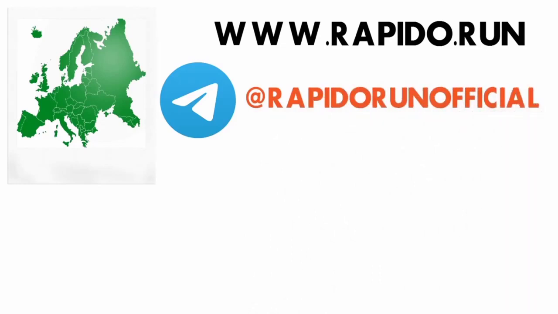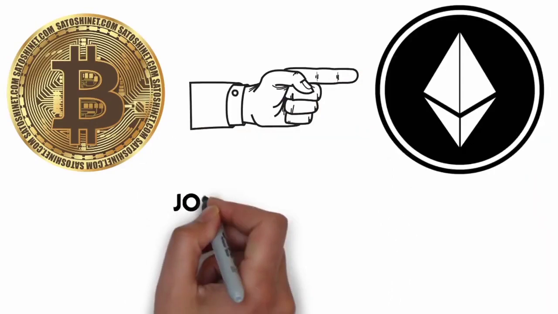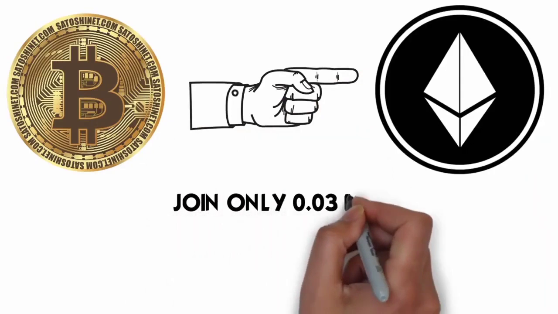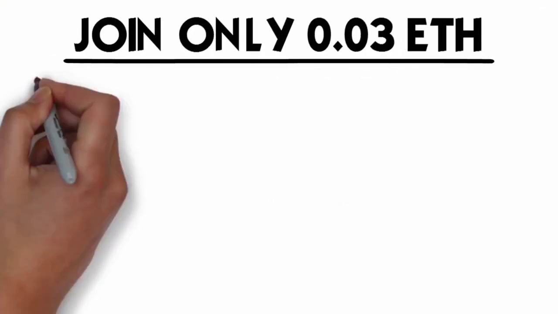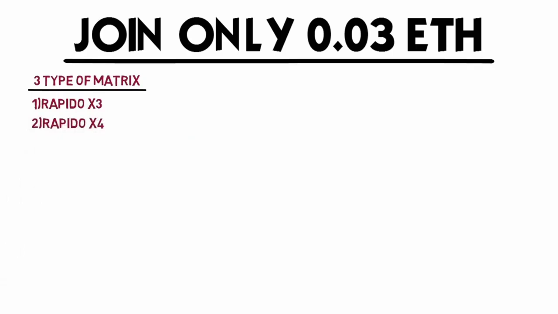This system works on Ethereum. If you do not know about Ethereum, let me tell you. After Bitcoin, the world's largest cryptocurrency, Ethereum is the second largest. You can join this system with at least 0.03 Ethereum. This system works on 3 types of matrices. The first is Rapido X3, the second is Rapido X4, and the last is Rapido X8.